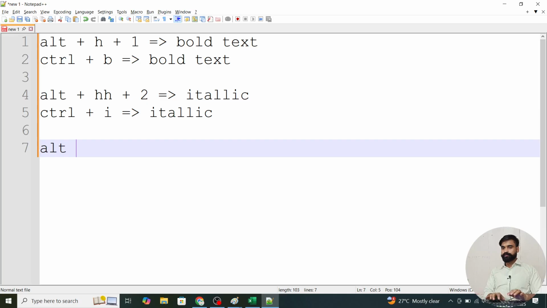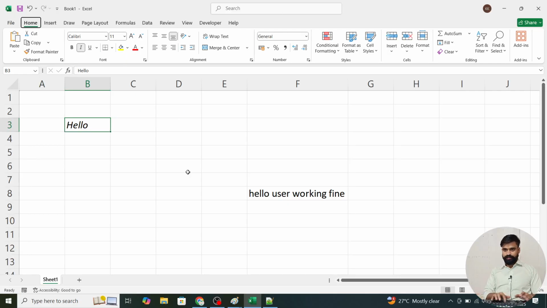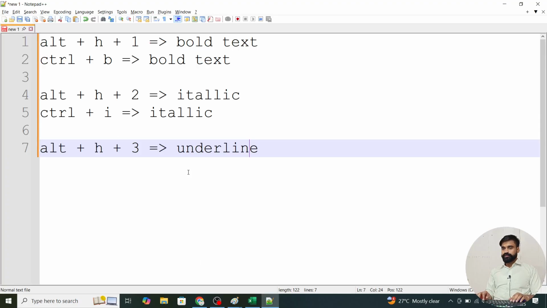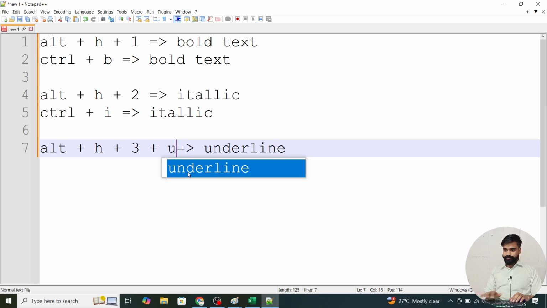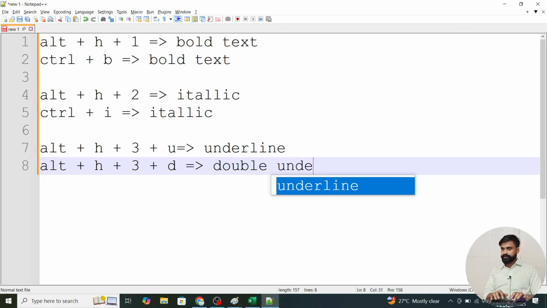And I use Alt plus H plus 3 for underline. But will it work? No, it will not work. I press 3, but it doesn't work because in this option there are two options available: U for single underline and D for double underline. I want to add double underline, so I press D, and it double underlines my text. So for single underline, Alt plus H plus 3 plus U, and for double underline, Alt plus H plus 3 plus D.